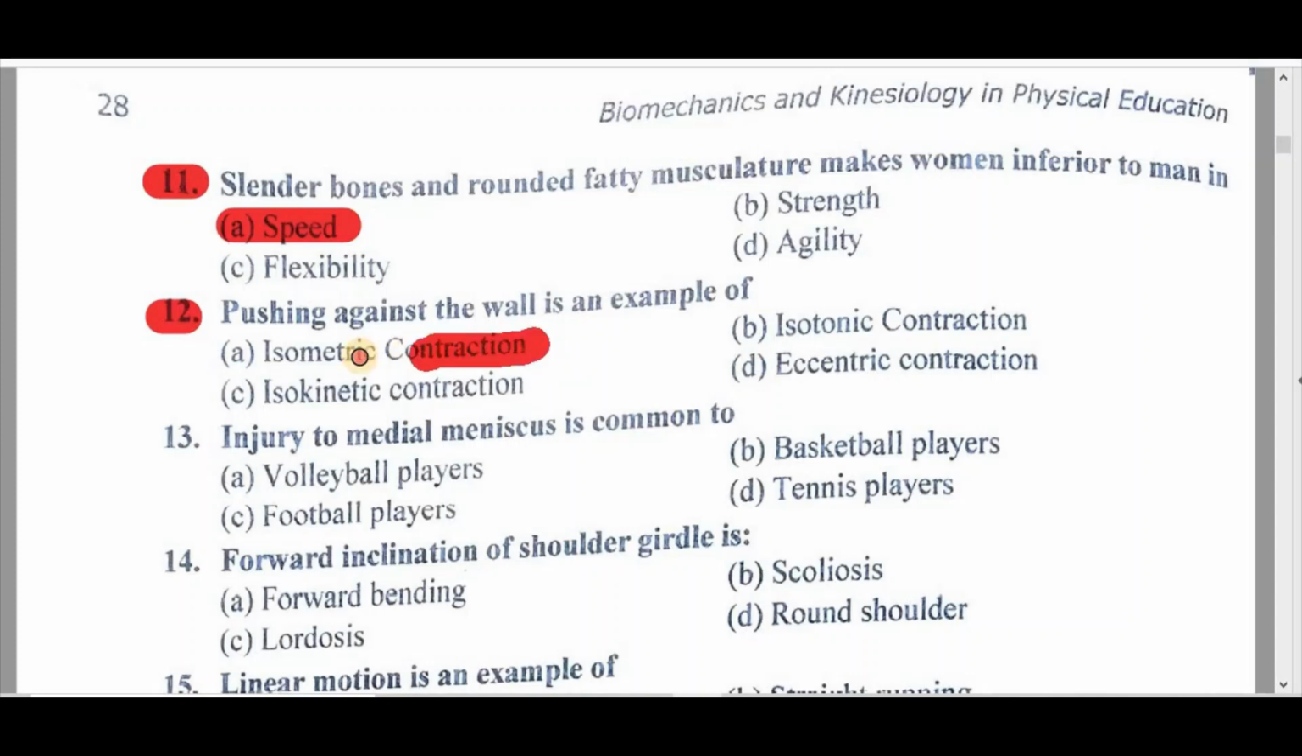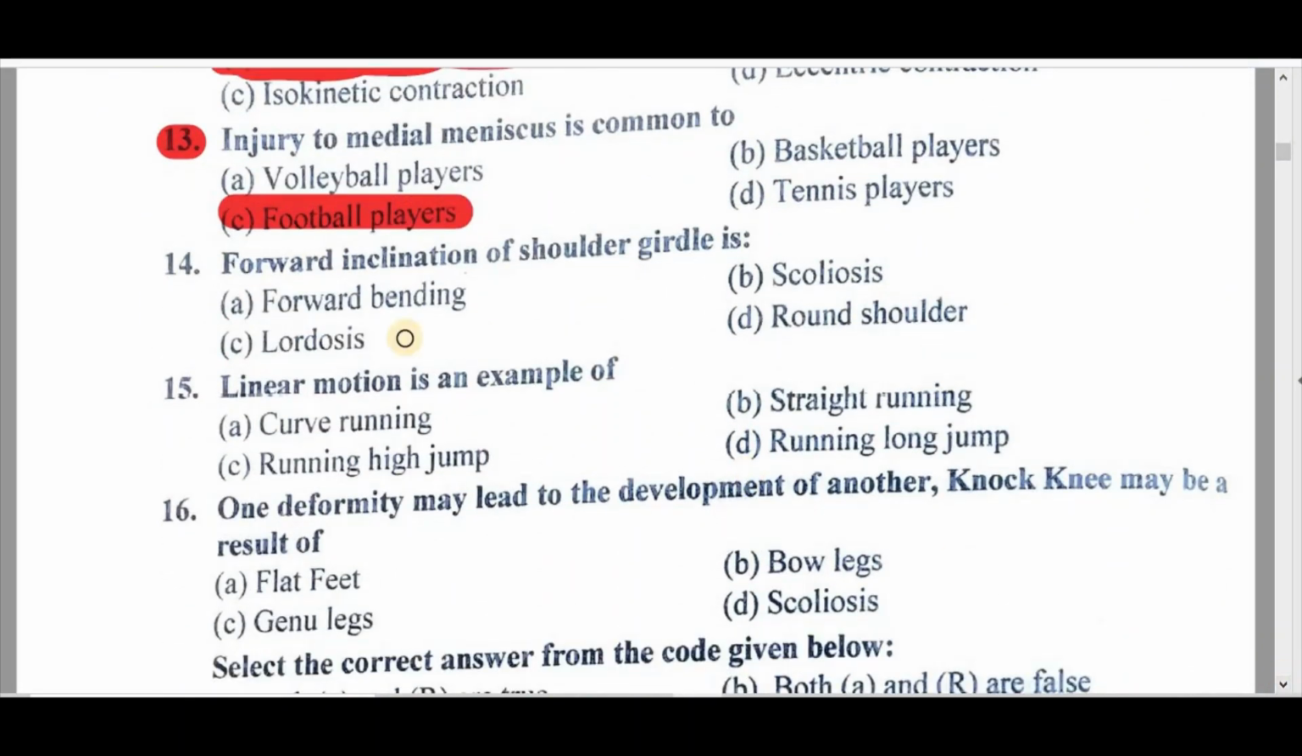Right answer is A isometric contraction। Question 13, injury to medial meniscus is common to A volleyball players, B basketball players, C football players, D tennis players। Right answer is C, football players. Question 14. Forward inclination of shoulder girdle is A. Forward bending, B. Scoliosis, C. Lordosis, D. Round shoulder. Right answer is D. Round shoulder.